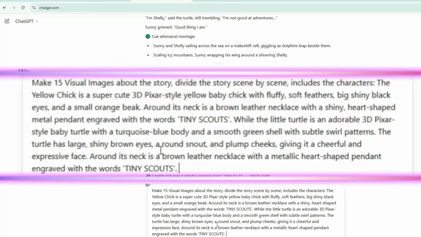Around its neck is a brown leather necklace with a shiny, heart-shaped metal pendant engraved with the words Tiny Scouts, while the little turtle is an adorable 3D Pixar-style baby turtle with a turquoise blue body and a smooth green shell with subtle swirl patterns. The turtle has large, shiny brown eyes, a round snout, and plump cheeks, giving it a cheerful and expressive face. Around its neck is a brown leather necklace with a metallic heart-shaped pendant engraved with the words Tiny Scouts.